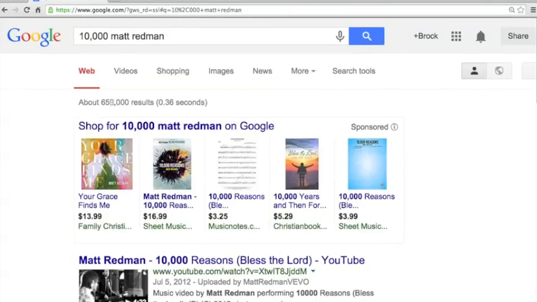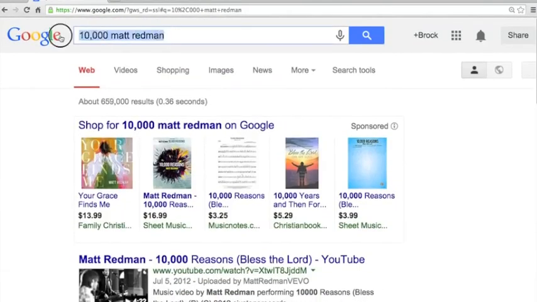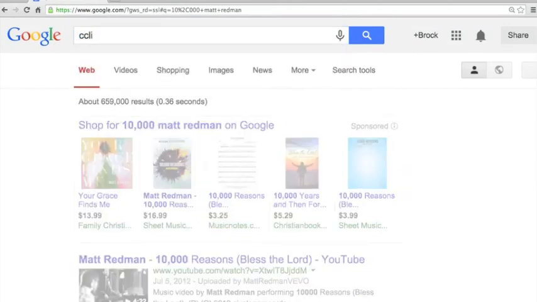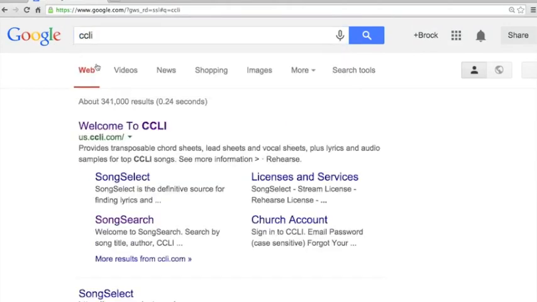So go back up, and where you want to go is the CCLI website first. I always want to start with CCLI when we're talking about a worship song because CCLI caters to the church market, and so the assumption is it will be the best place to find a worship song. When I Google CCLI, you see right here at the top result, welcome CCLI. So you can go directly to the site or you could jump directly to the song search.